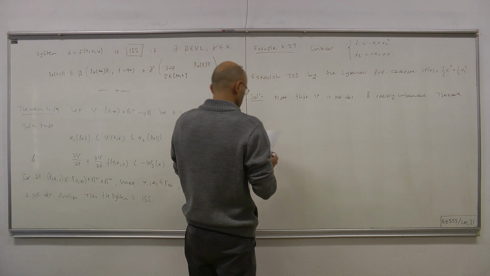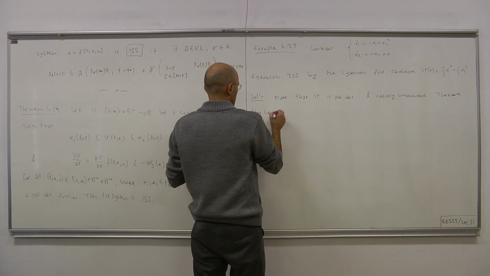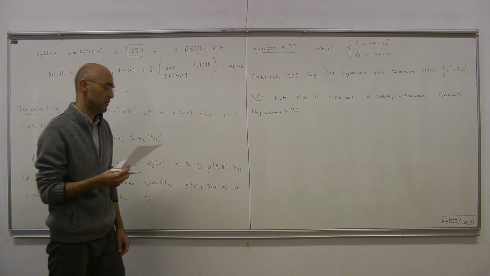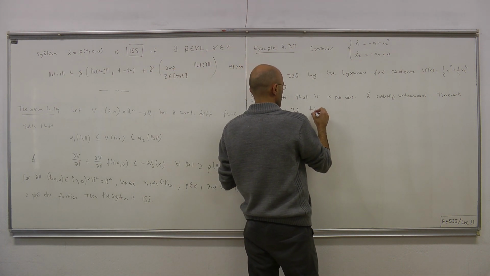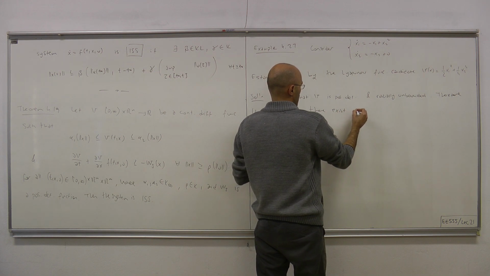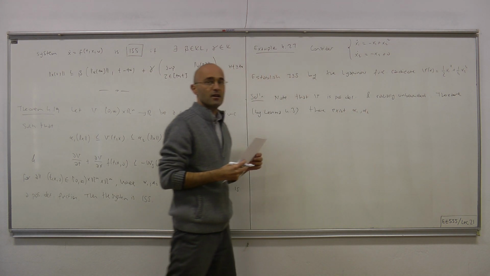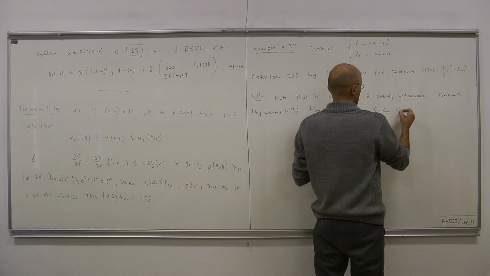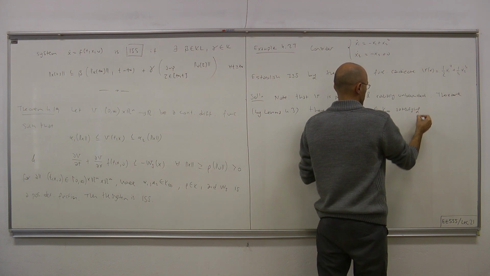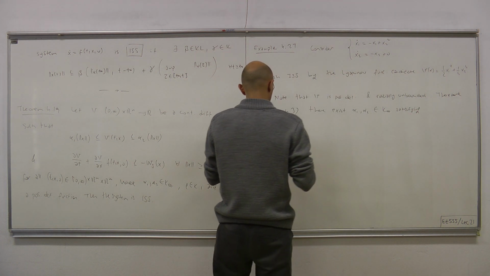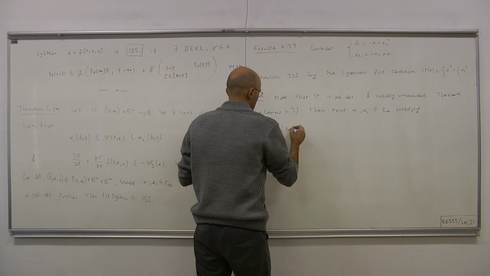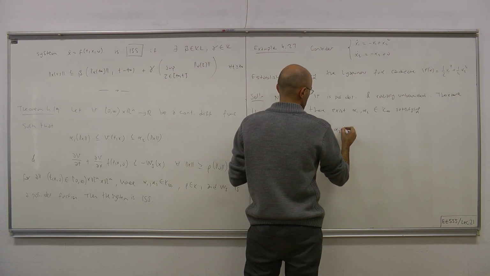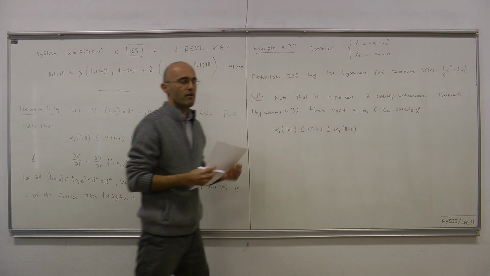Therefore, by lemma 4.3 from the text, there should exist two class K infinity functions, let's call them alpha 1 and alpha 2, satisfying alpha 1 of norm x less than or equal to V of x less than or equal to alpha 2 of norm x.